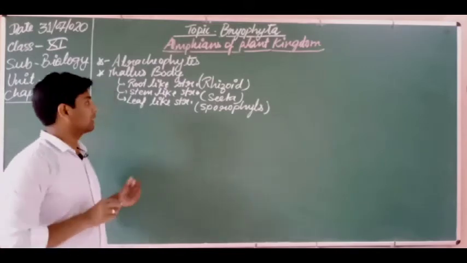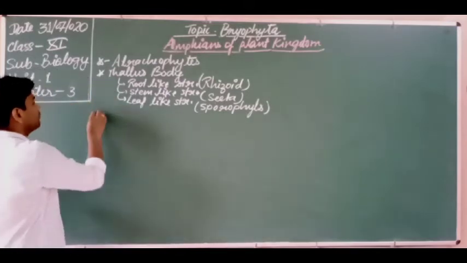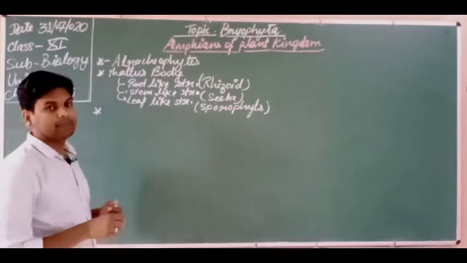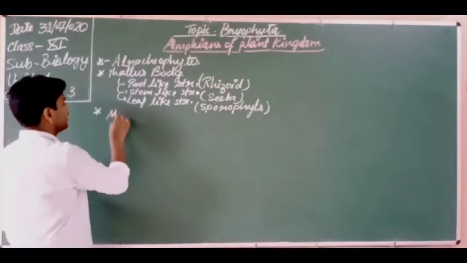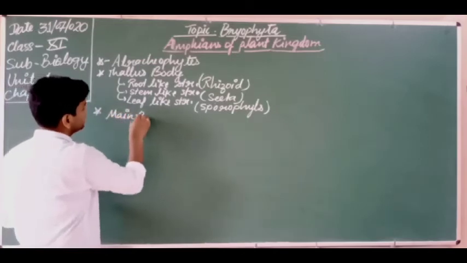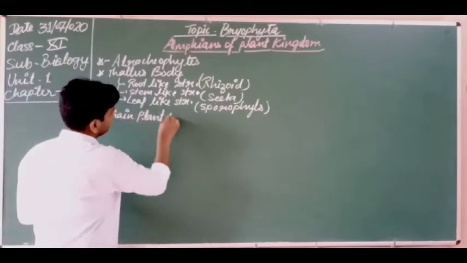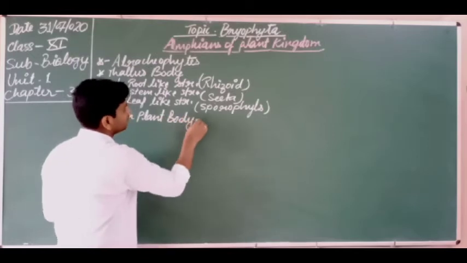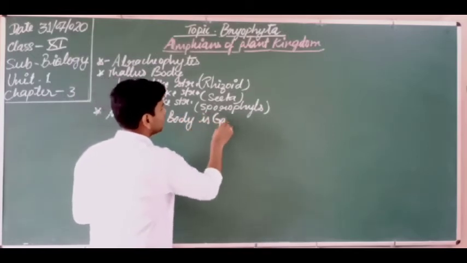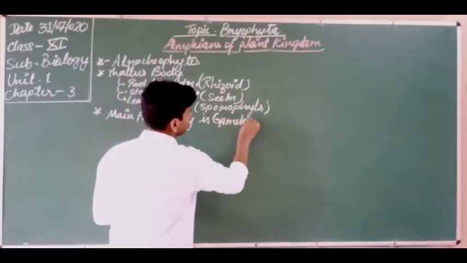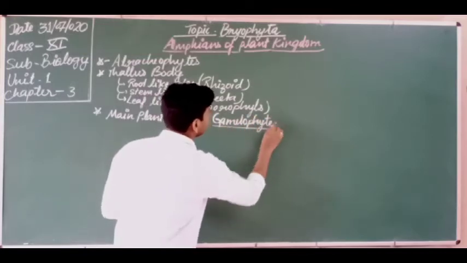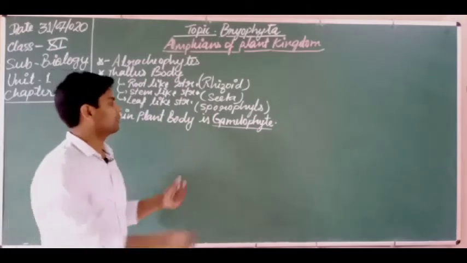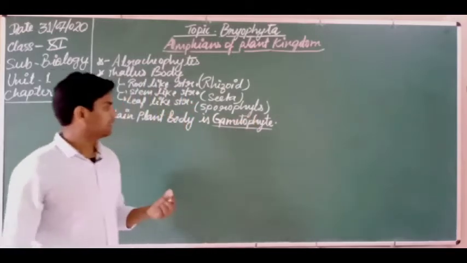Got it? So dear students, in all bryophytes the main plant body is the gametophyte. The main plant body is the gametophyte. Dear students, this is a very important term, gametophyte. What does it mean?